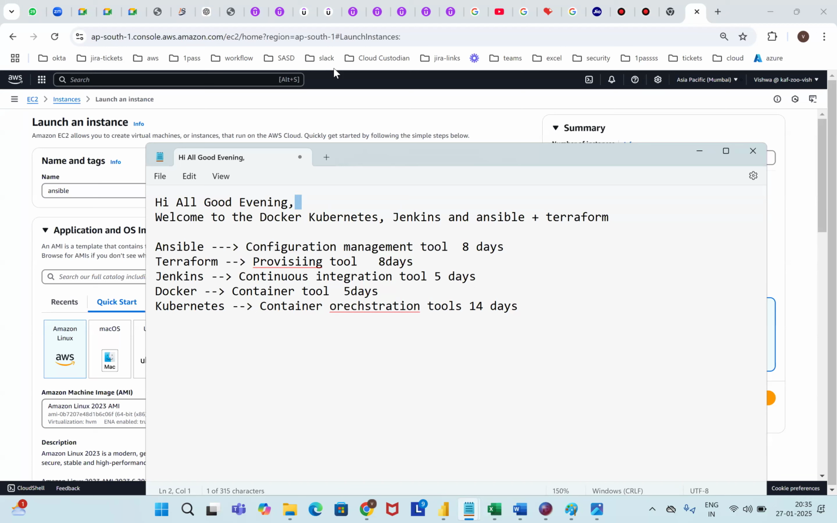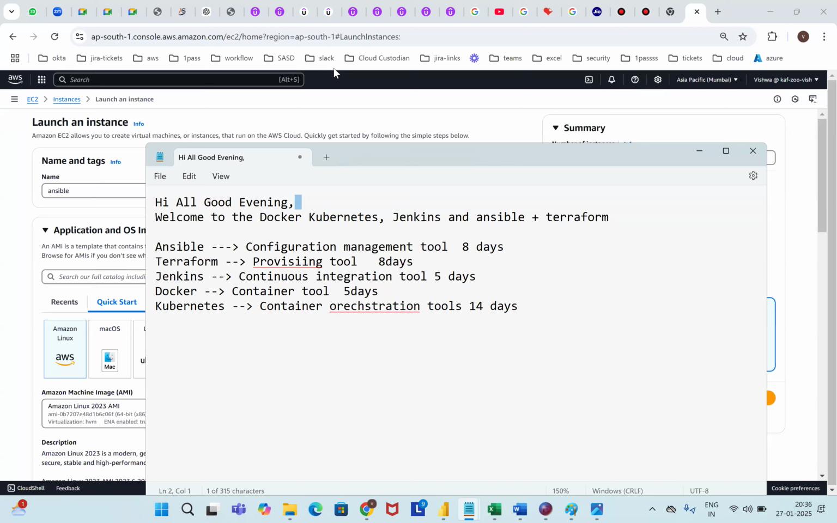Any confusions? Now Jenkins. I also have Ansible, Terraform, Jenkins, Docker, Kubernetes videos. After these classes, I'll also upload the real-time scenario classes here. Now, Jenkins is a continuous integration tool. It is a CI and CD automation tool. It is one tool that can integrate all the tools: Ansible, Terraform, Jenkins, Docker.